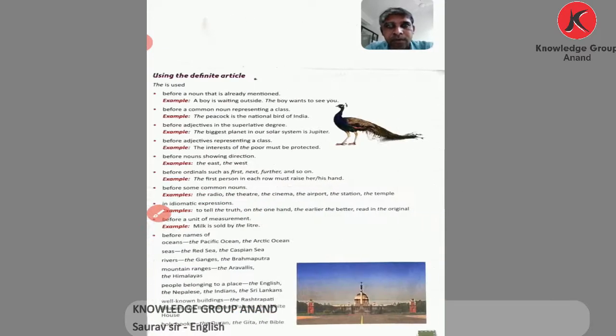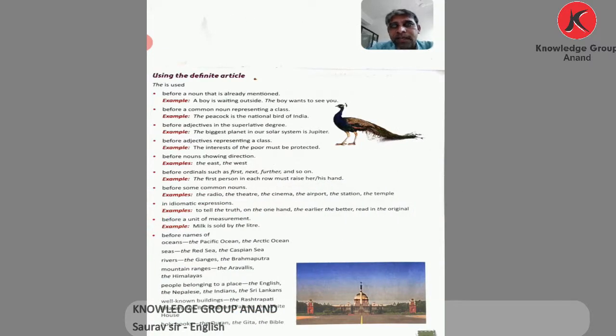That is why here you use the. Then in the next sentence, the information I received yesterday is true. Uncountable noun. The information was already received yesterday. It's a particular thing. That is why here we use the with the uncountable noun.